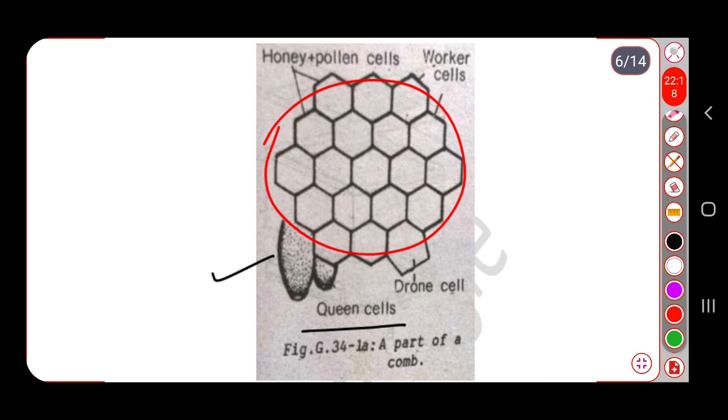Here it is given that these are the drone cells and these are the worker cells, and in this particular area honey and pollen grains are stored within these cells. But if you see carefully, these are the queen cells, which are different from the previous ones.